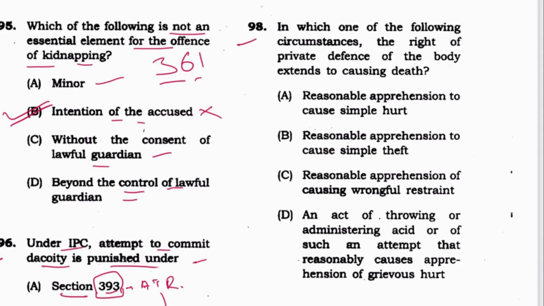Next, 98. In which one of the following circumstances does the right of private defense of the body extend to causing death? Reasonable apprehension to cause simple hurt, or simple theft, reasonable apprehension of causing wrongful restraint, or throwing or administering acid or such an attempt that reasonably causes apprehension of grievous hurt. D is the answer. And right to private defense extending to causing death is mentioned where? In section 100 of IPC.